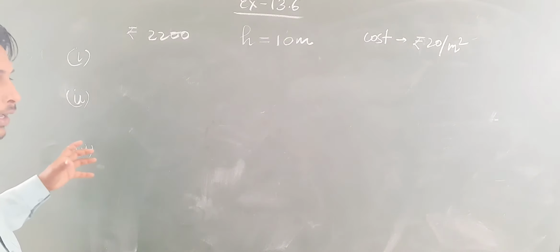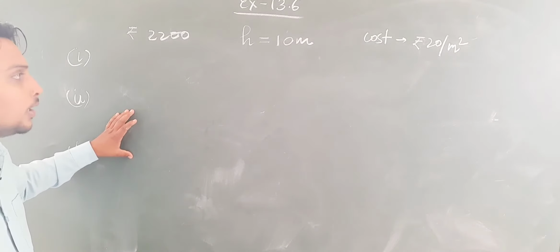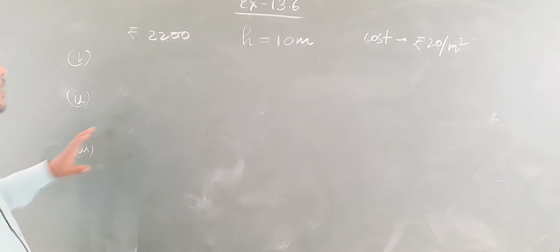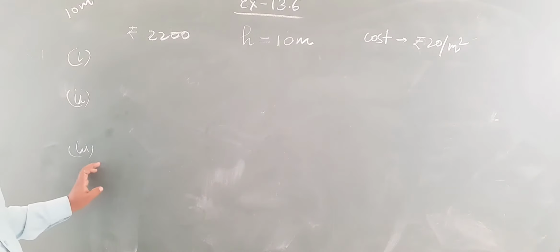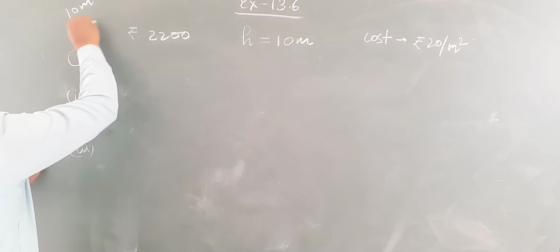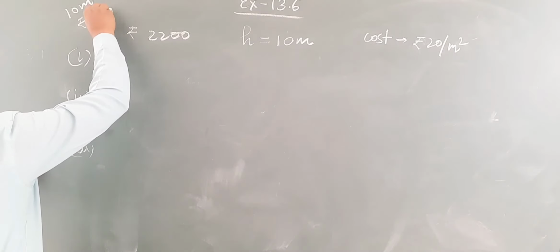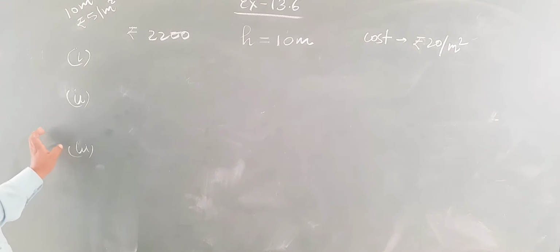If I say that the area of this board is 10 meter square and the cost of 1 meter square is rupees 5 per meter square, then what will be the total cost? The total cost will be 10 5s are 50.